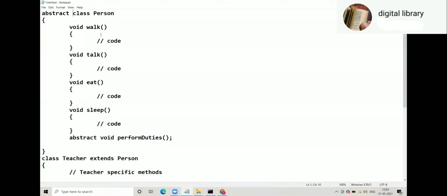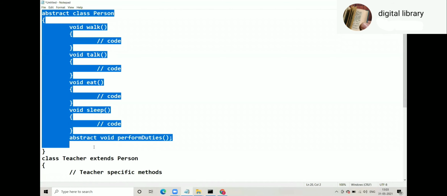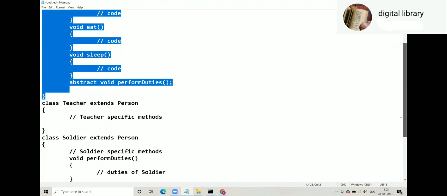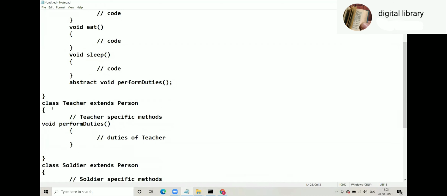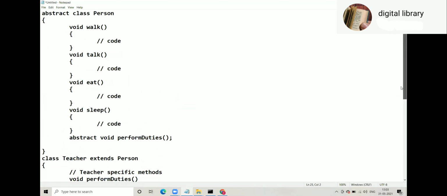But one problem is there. You can't have an abstract method inside a non-abstract class. So for that purpose, you have to make the class also abstract. When you make this class abstract, then it is fine. As far as the person class is concerned, everything is fine. But as far as child classes are concerned, it is compulsory for every child to define that method. It is compulsory for that child class to define perform duties. Just look at that abstract class, take your own time.